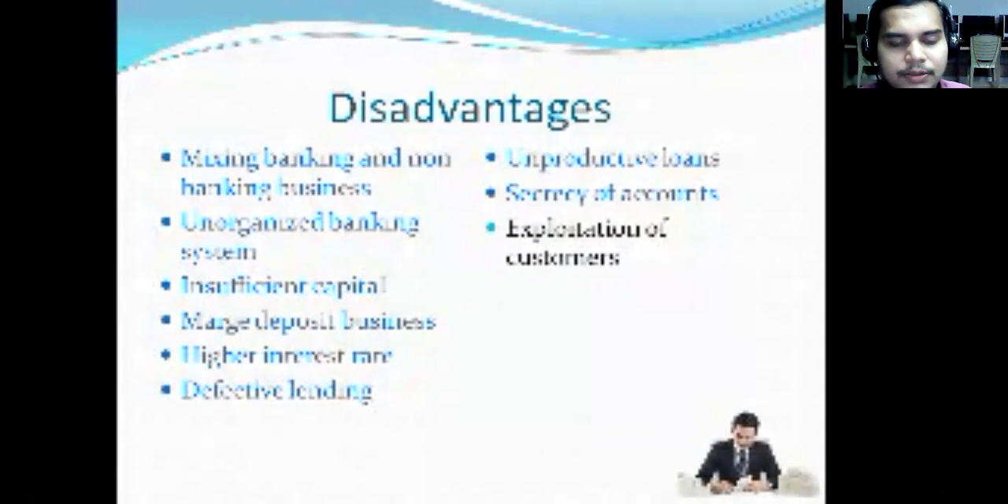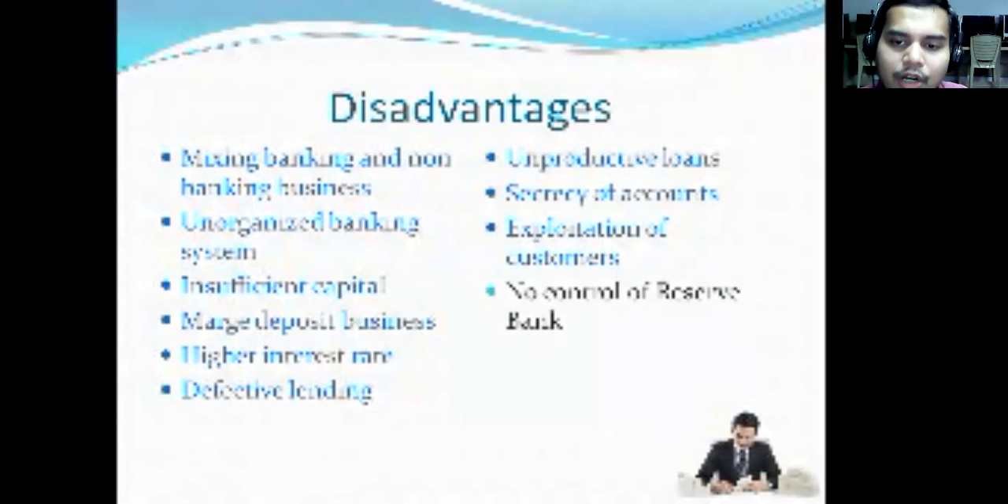Exploitation of customers. If you look at the fifth point, higher rate of interest, as we have said, whenever I go for money, then as he will take a chance, he will exploit me by charging a higher rate of interest. And no control of the Reserve Bank. Already it is a repeated point, and sorry, I was not supposed to repeat the same point.